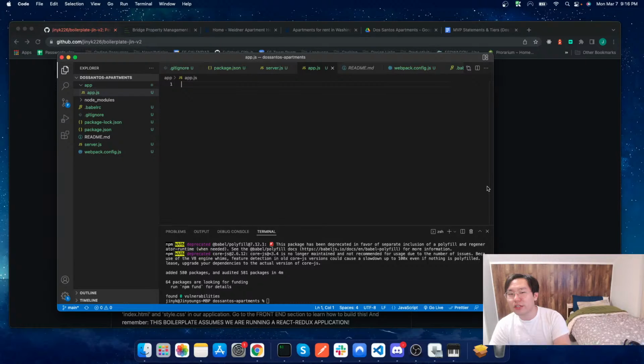Now inside of here, I also want to create an index.js as well as an API folder. I'm going to actually add in this index.js file first because I noticed if I just add a folder inside of a folder, the way VS Code reads it is a bit strange. So I'm going to go ahead and just make the file first and then the folder.